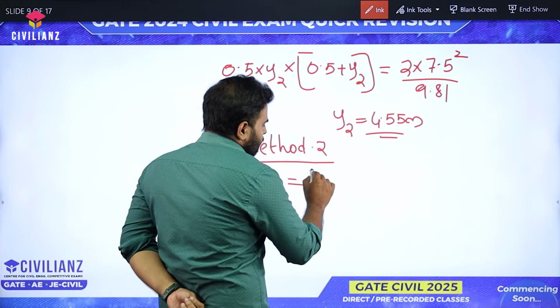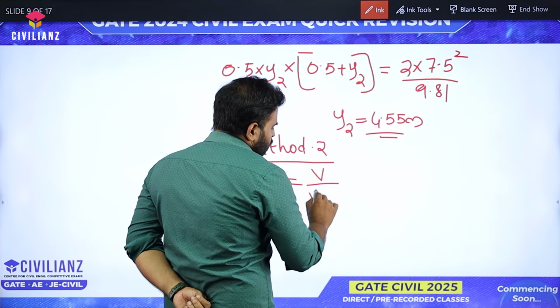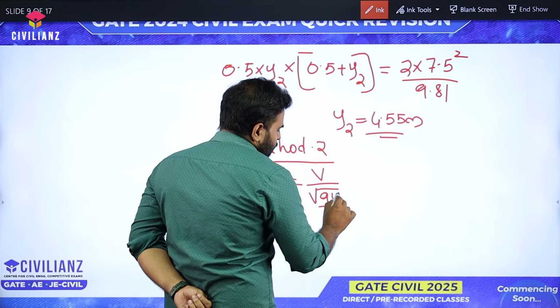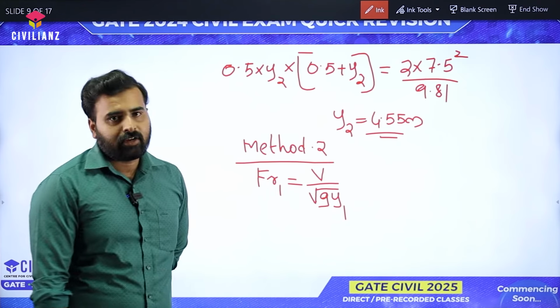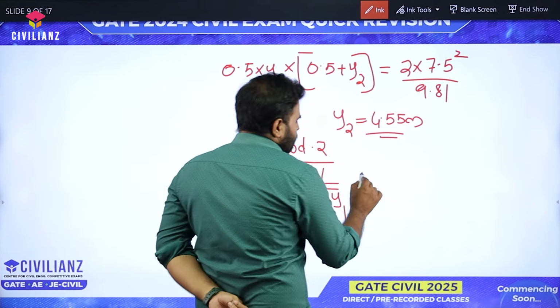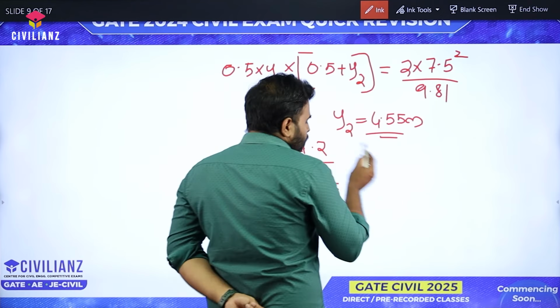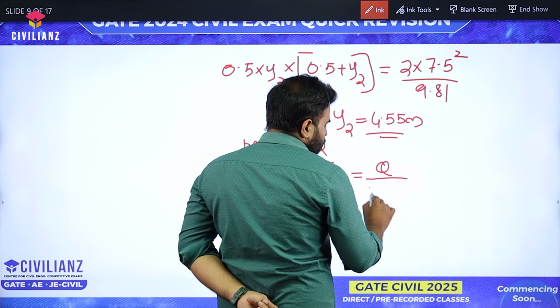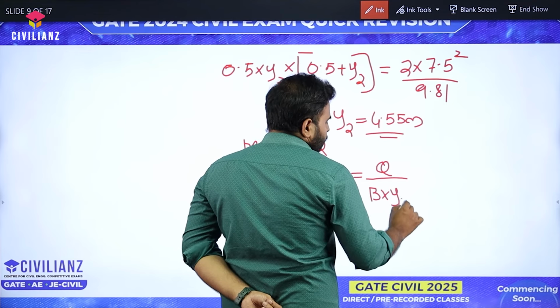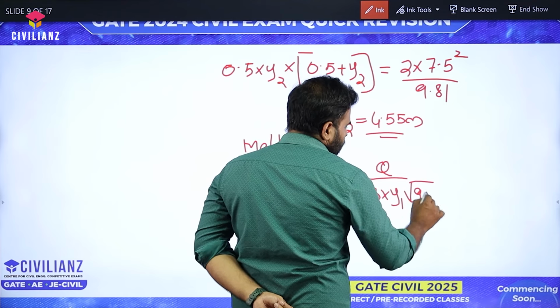So it is V divided by root g y1. For a rectangular channel, it will be V1 divided by root g y1. We can write V as Q divided by area, which is equal to B into y1, into root g y1.